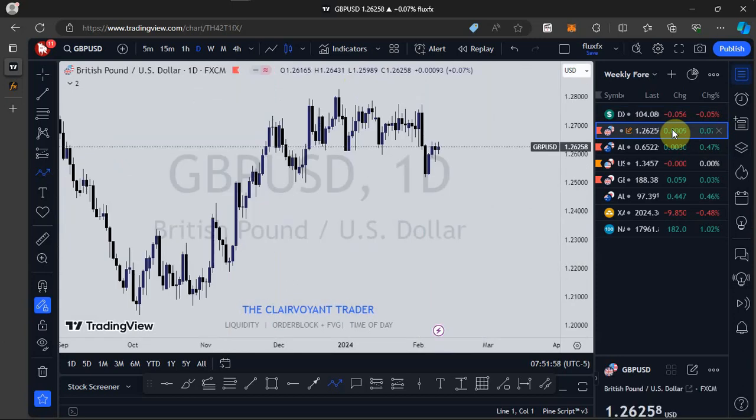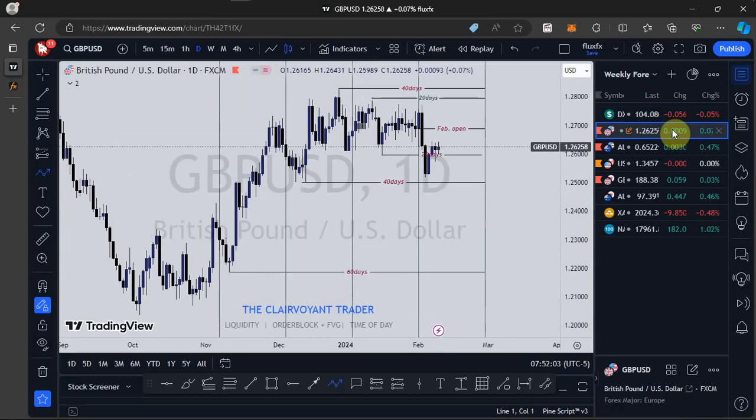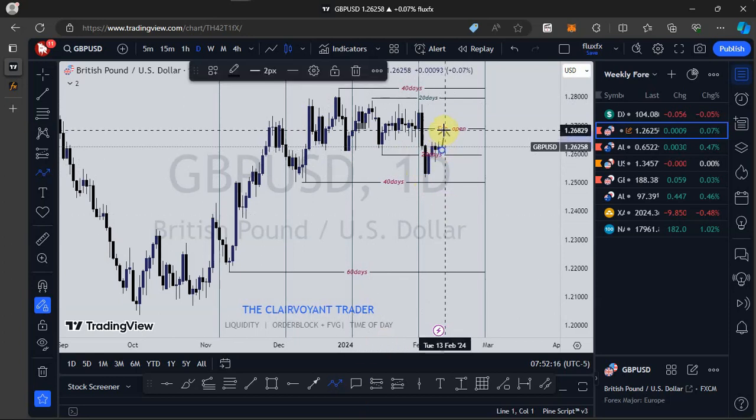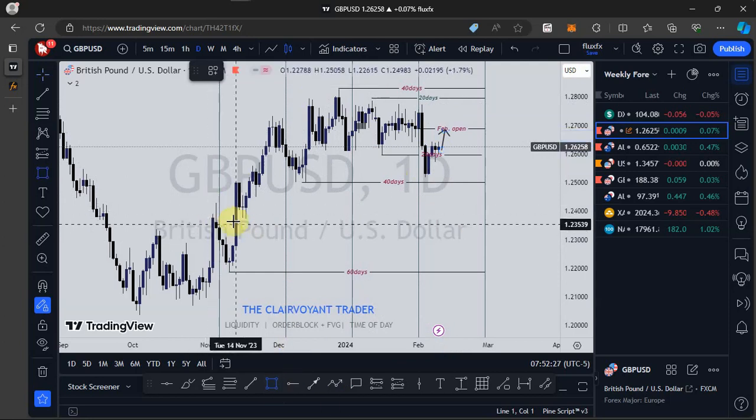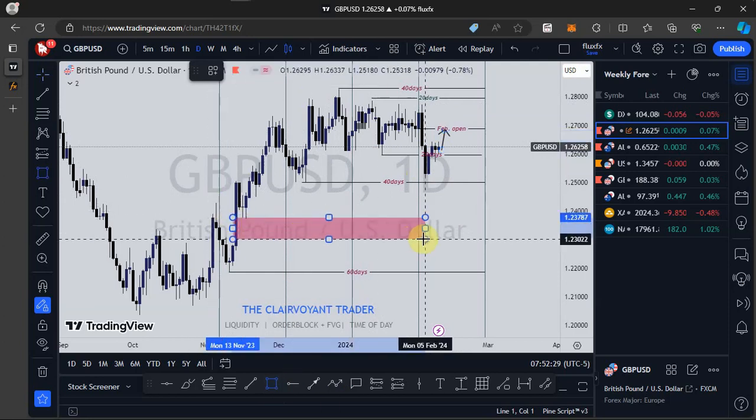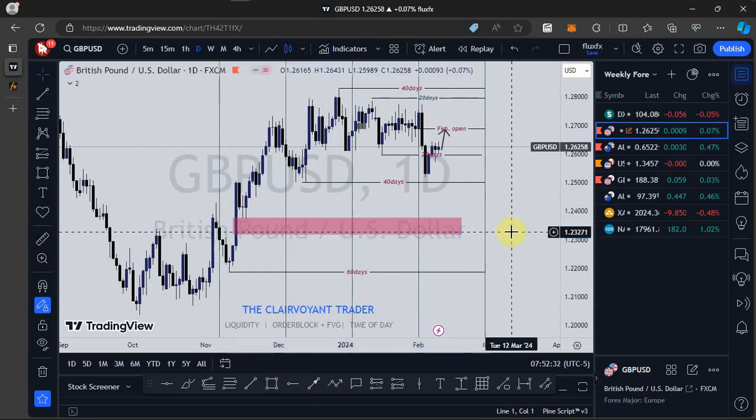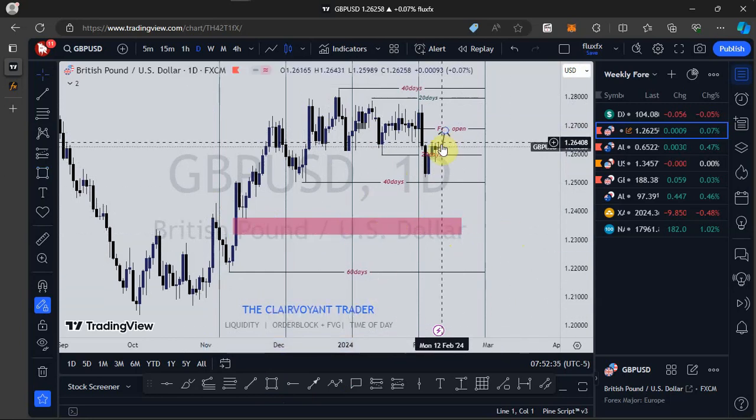Just as I'm expecting on the dollar index, I'm expecting an inverse reaction on GBP USD. You've already seen price pushing above February's opening price. Then we've seen price taking out the previous 20-day low. So going into next week, I'm expecting to see price push up a little bit to take out this low as well as the previous 40-day low. Then price will come all the way to close up this fair value gap we are seeing here. That is going to be my expectation so far as GBP USD is concerned.